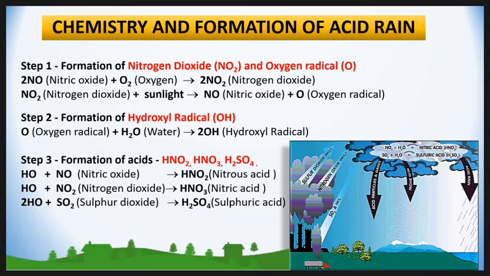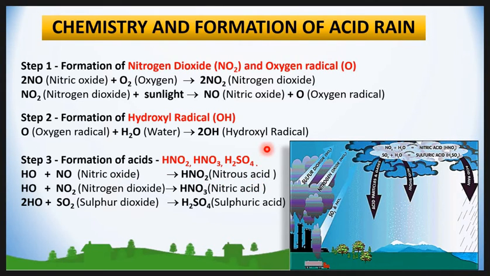In the third step, formation of acids: nitrous acid, nitric acid and sulfuric acid. First reaction, the hydroxyl radical reacts with nitric oxide and forms nitrous acid.